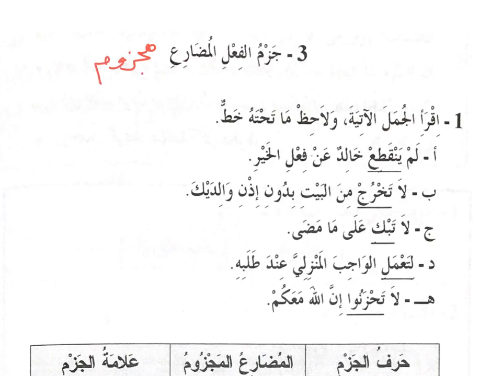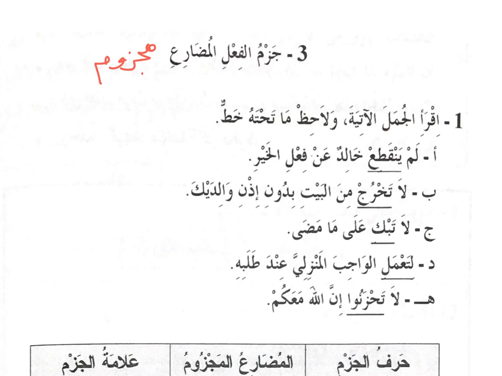This lesson is divided into two parts. The first part is where we are going to look at the words which will cause fi'l mudari' to be in the state of majzoom, and the second part is where we will look at the alamat or the signs: what will happen to the fi'l if they are in the state of majzoom. Let us look at the sentences.